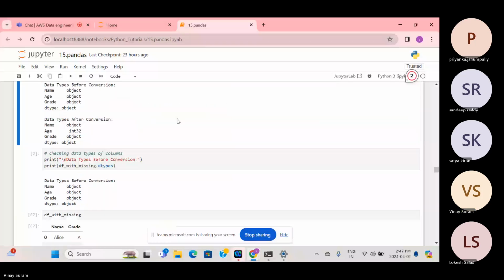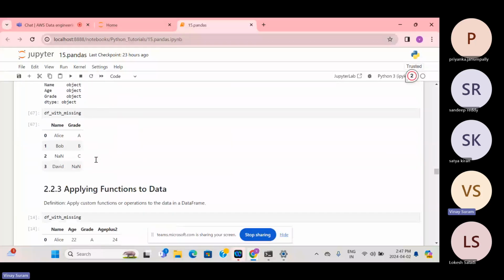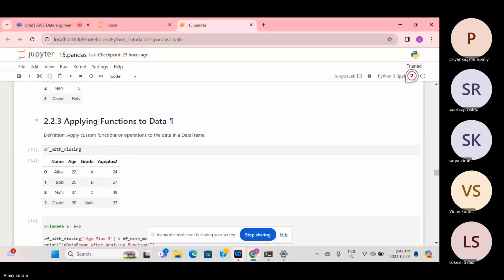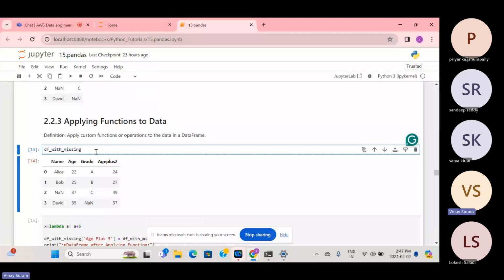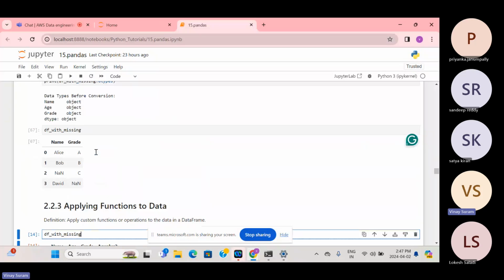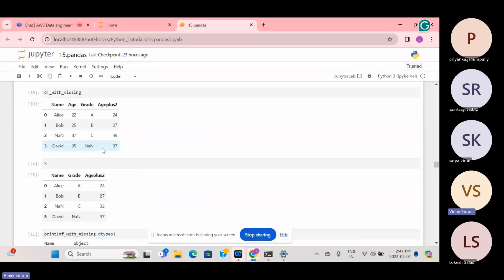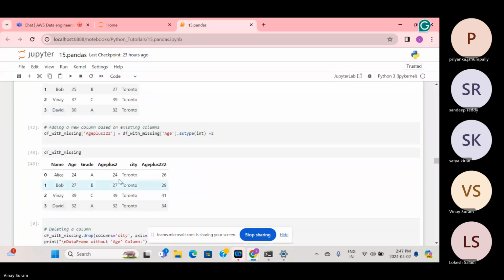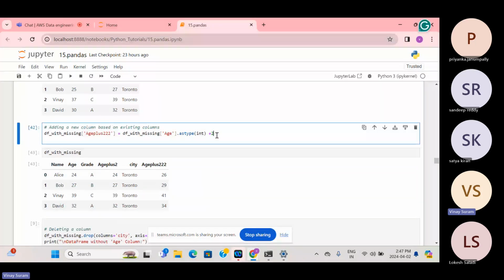Okay, and then we have applying functions, which is basically applying a function to each row. Let's suppose we have age. In the previous example, we created a new column called age plus two by adding plus two. That is simple syntax. We just added plus two, that's it.